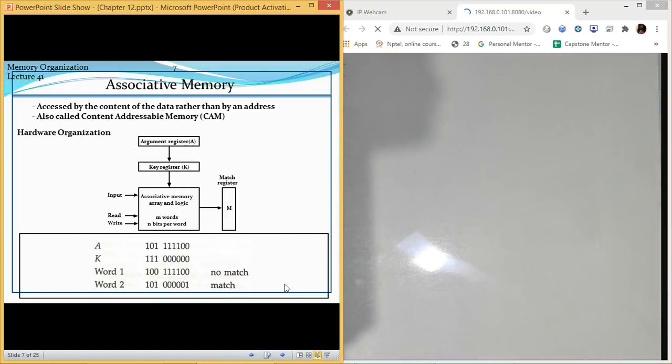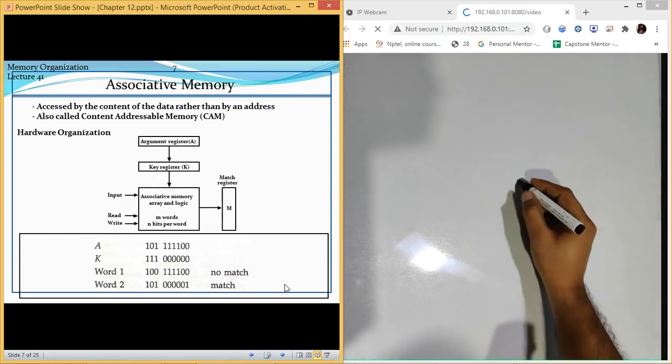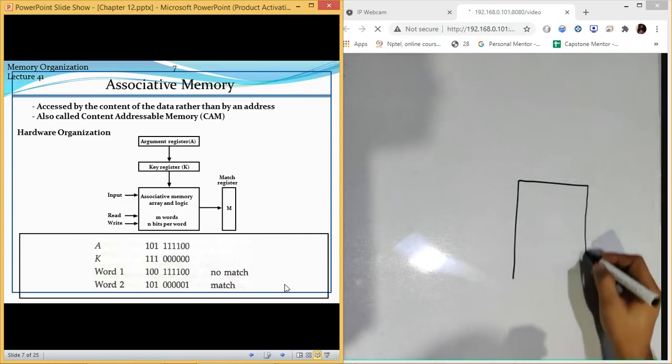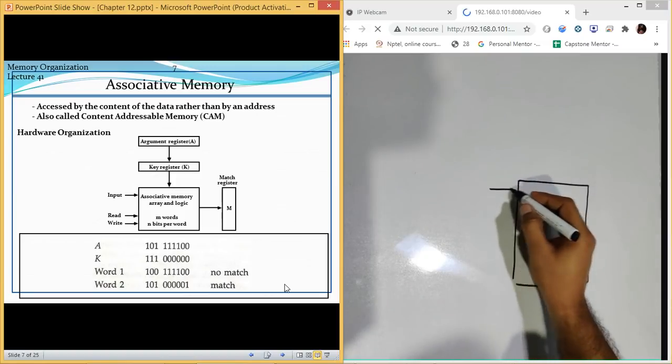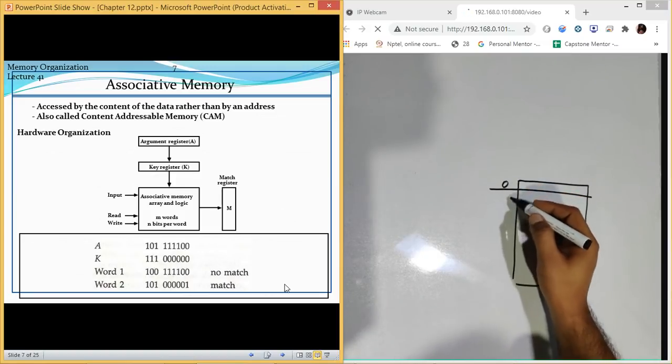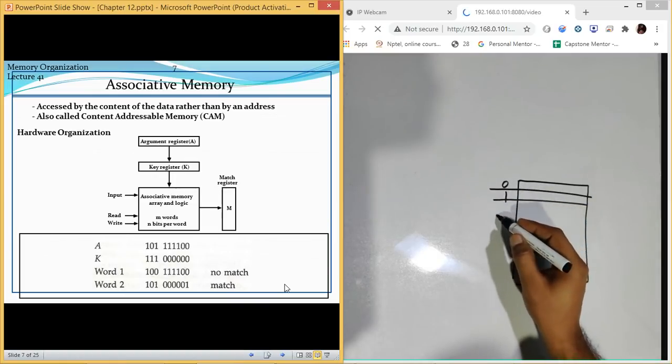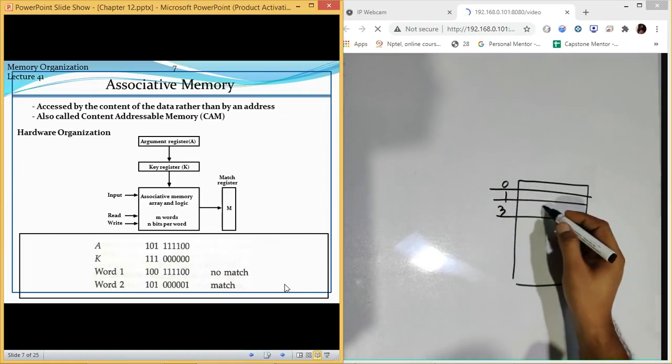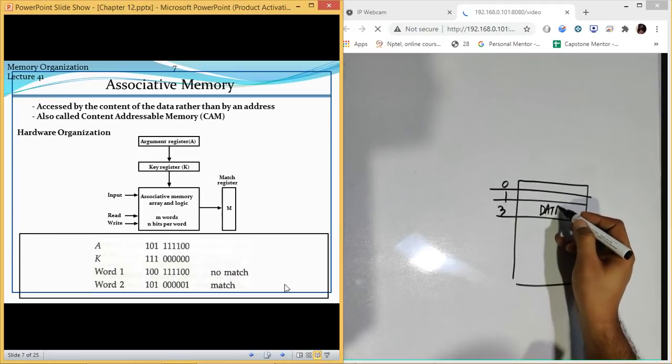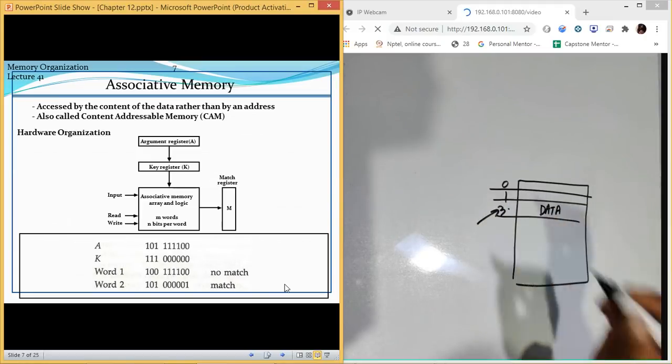Now, whatever memories you have studied till now, all had an address. There were two fields in it: one was address and the other was content. On one side we had addresses like 1, 2, 3, and there was some data. This was the data, and on this side we had the address.